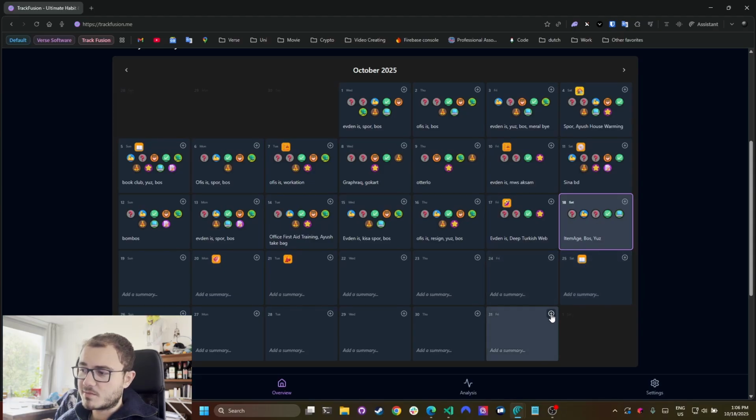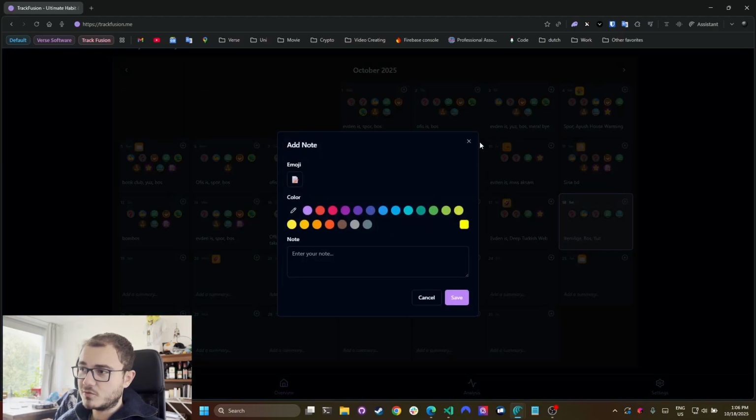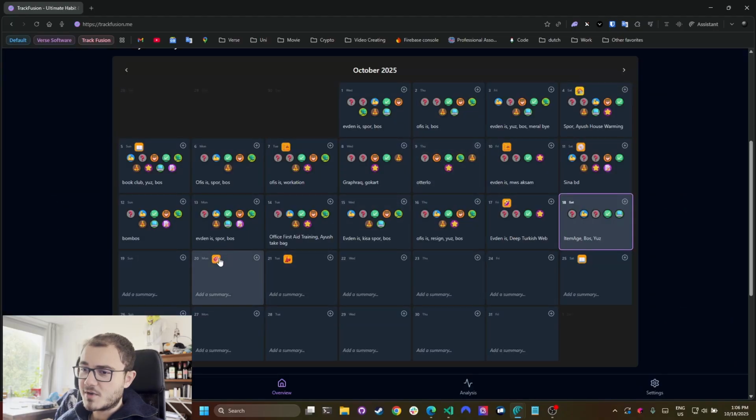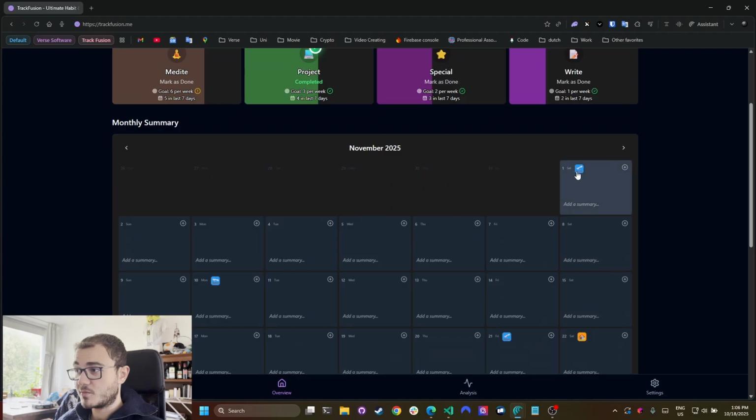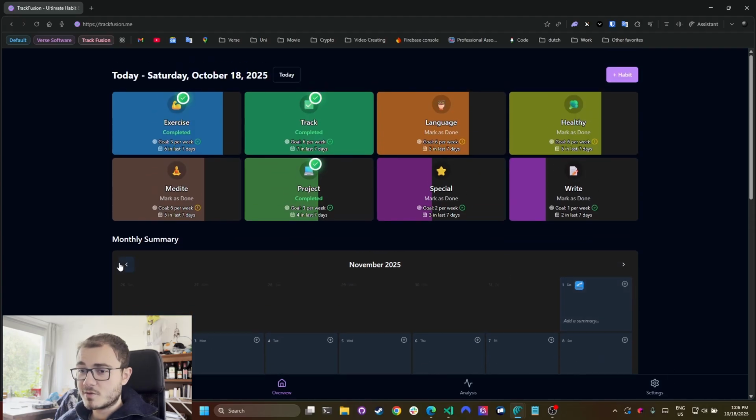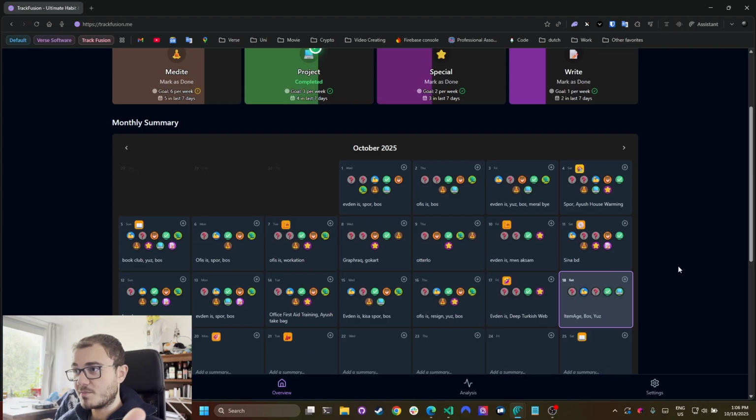The way you create it is basically this plus button. You write whatever you want to write. And then when you hover over it, it tells you what I was planning to do. So I use this as a calendar for future planning stuff. For example, in here, I'm going to Turkey, coming back, going to somewhere else. There's the event. So this is also my calendar on top of my habit tracking.